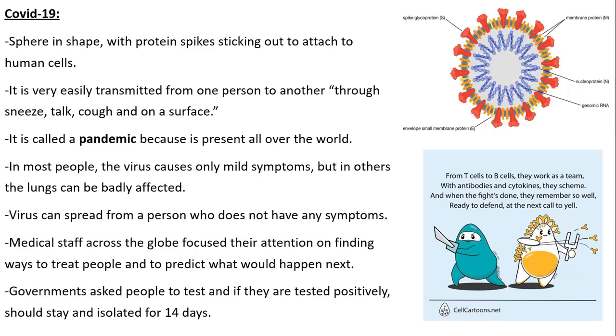The medical staff were focused on two things: finding a treatment and also predicting what happens next, because viruses can change easily. They change form in a very short time. So they wanted to make sure that nothing changes, or when something changes, they are ready for it. Also, governments started to test people every 14 days because, as we said before, some people were infected but didn't show any symptoms, and when they found someone who tested positive, they kept this person at home for 14 days to make sure that he will not transmit the disease to someone else.